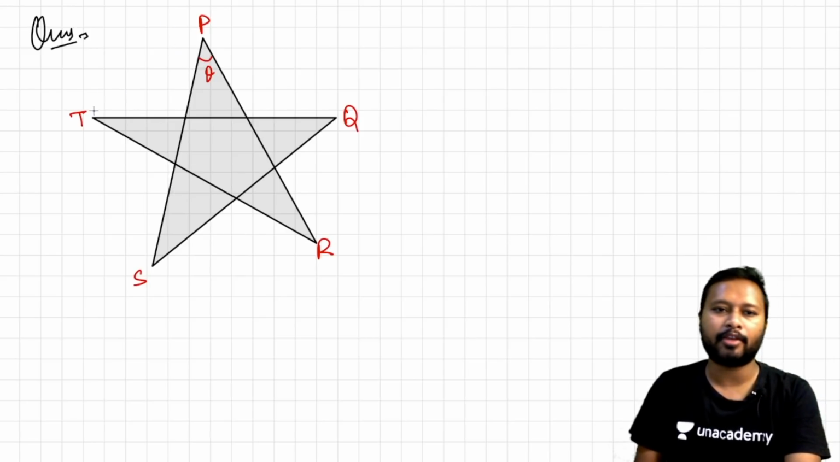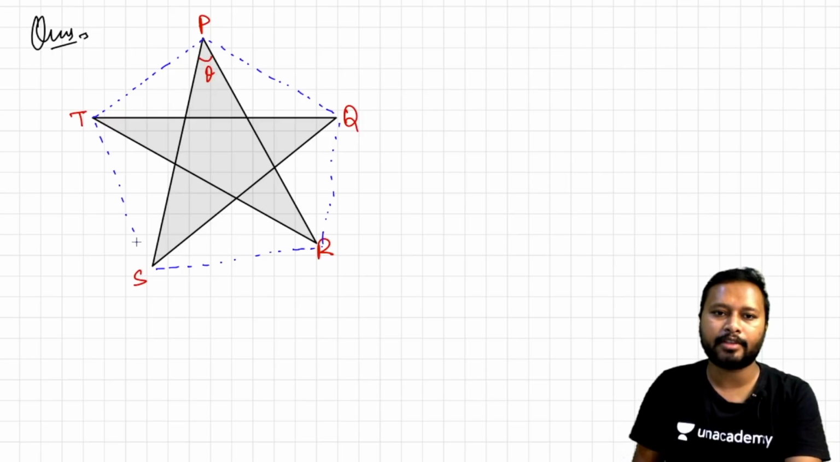So to do this particular question, you have to dottedly join all these points, let's say. So what does that mean? It means it is going to become a pentagon. If you draw like this, you can simply see that now my structure is a pentagon, and a pentagon has this particular angle as 108 degrees. So the angle for this is 108.